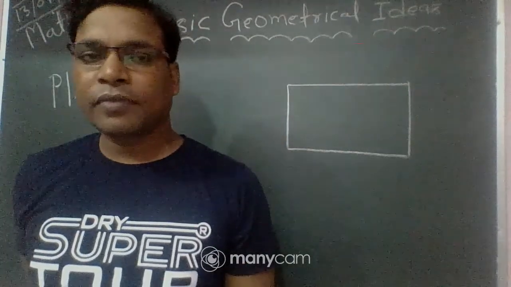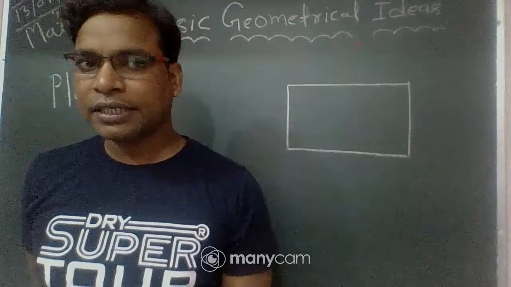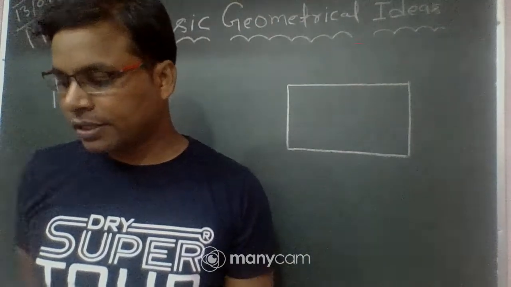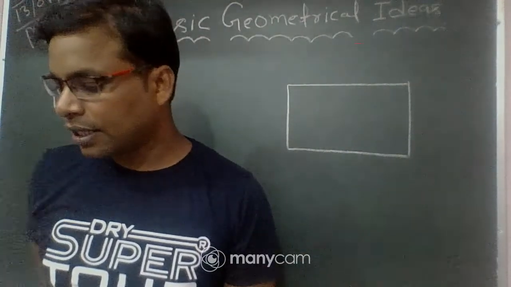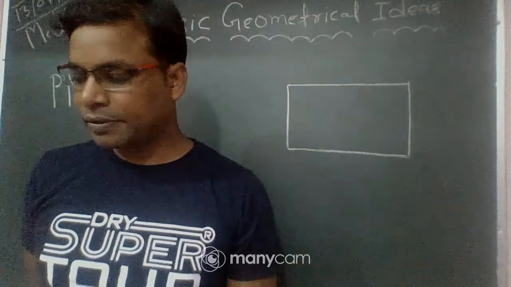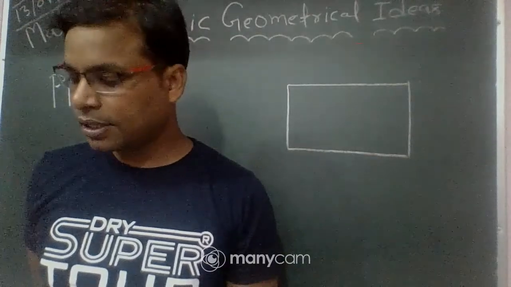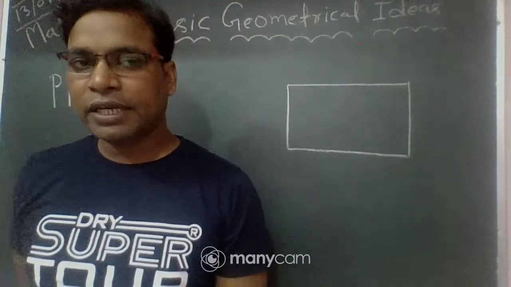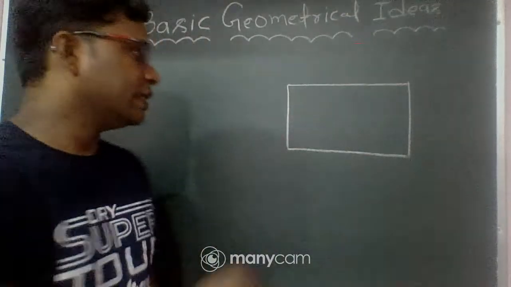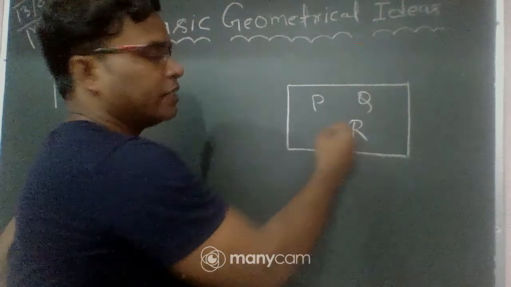Since a plane extends indefinitely in all directions, the length and the breadth of a plane are unlimited. That is, a plane has no definite length and no definite breadth. We can write points P, Q, R in the plane.